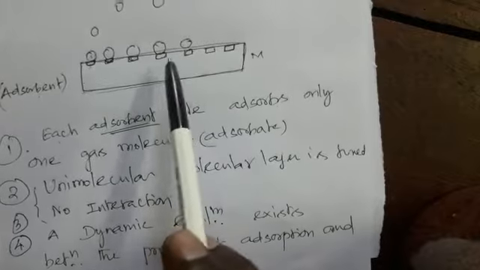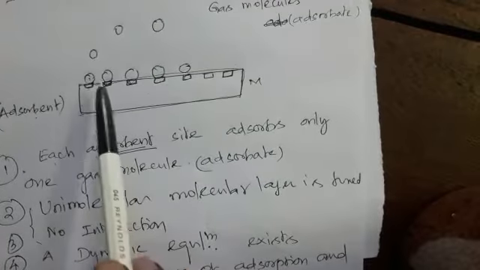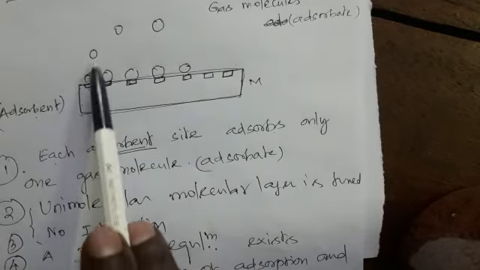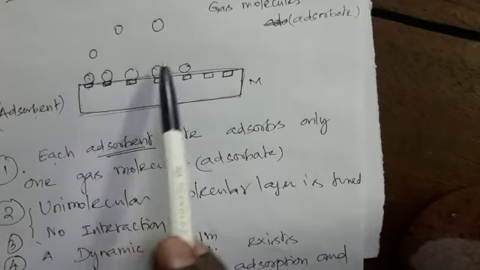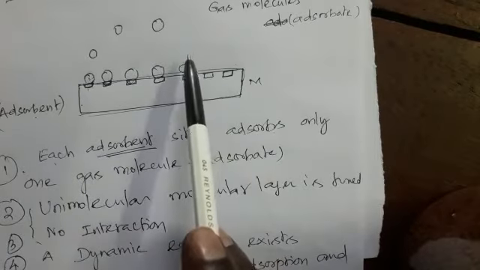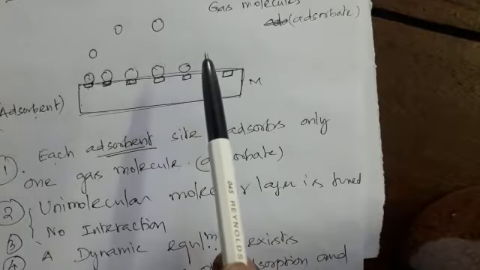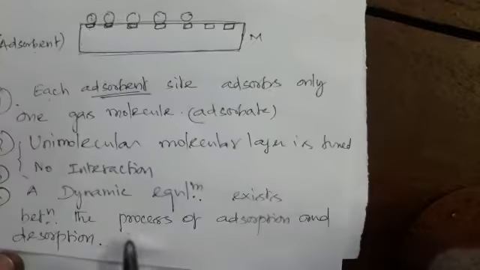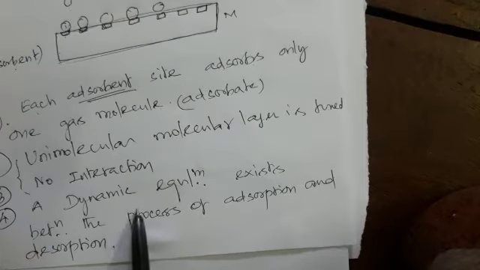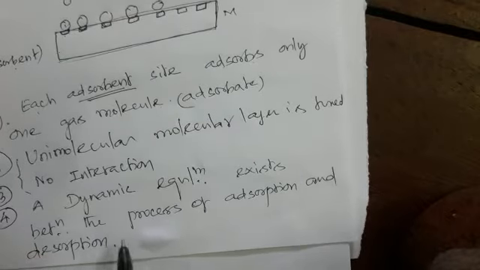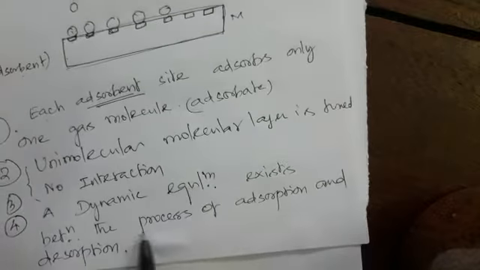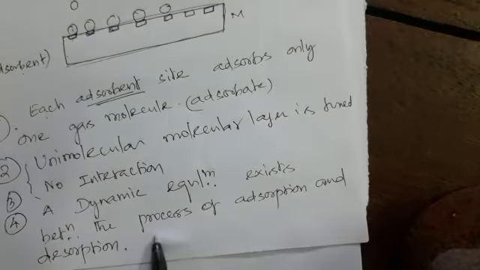Okay, and the third one is, in this process gas molecules are adsorbed. At the same time, the gas molecules are desorbed from the metal surface. That is, adsorption and desorption, both processes are taking place simultaneously. So, a dynamic equilibrium exists between the process of adsorption and desorption.